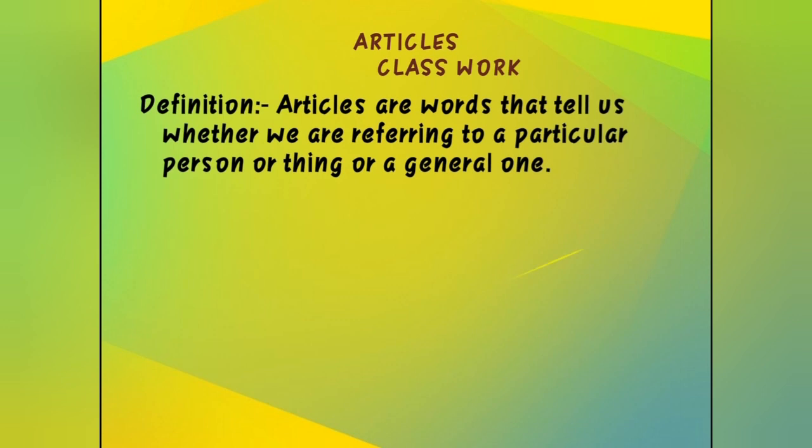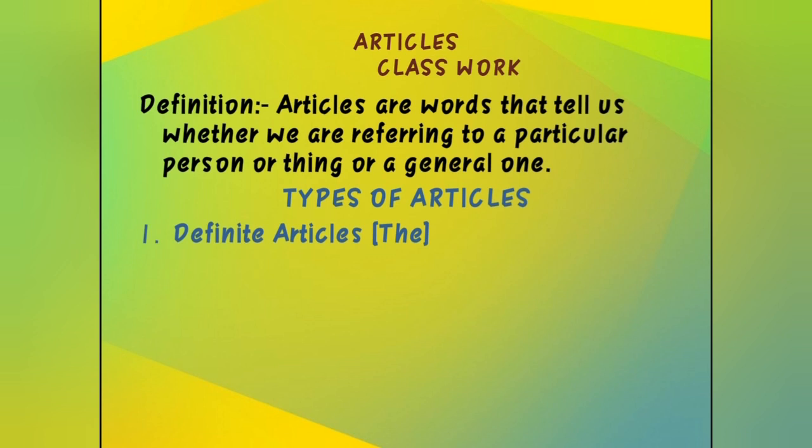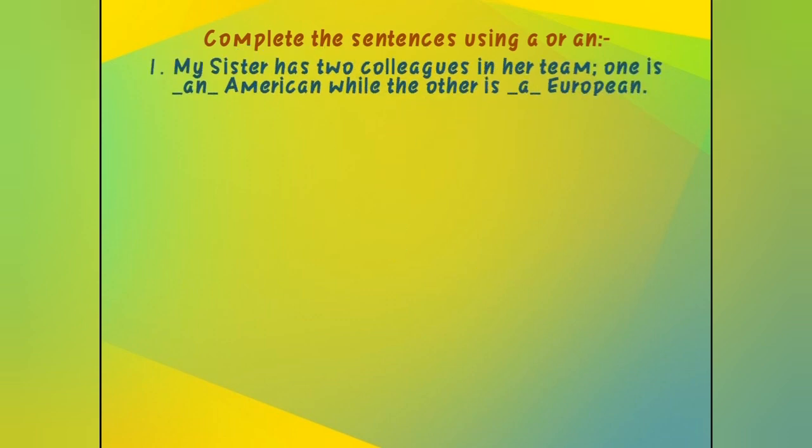Now this is a classwork. First of all you have to write down the definition. Then, as we have different types, 2 types only, definite article the and indefinite articles a or an. Okay. Now this is your exercise. Complete the sentences using a or an, as we have done only indefinite. So only these 2 you have to fill.